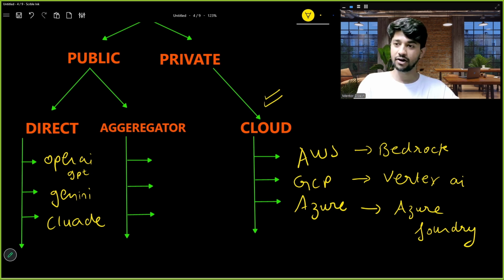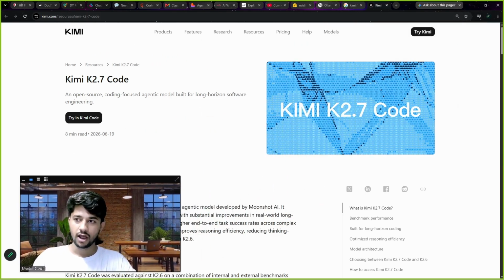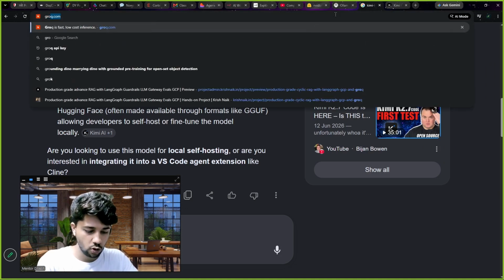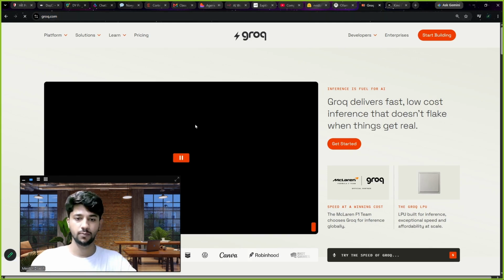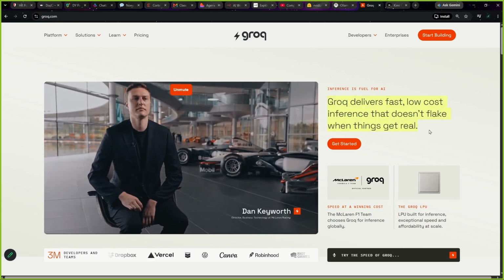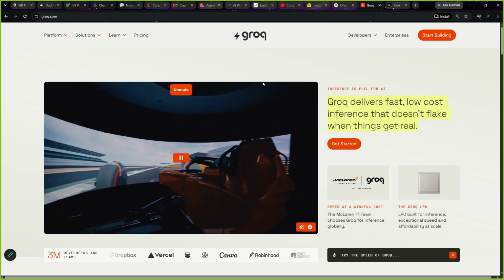Then we have something interesting called aggregators. I will talk about aggregators. I will show you. The most famous aggregator is Grok, and it is free. I will show you Grok right now. Check this out. Okay. So see, I will go to something called Grok, grok.com. Now what is Grok? Grok helps us to use the brains initially for free. Okay.